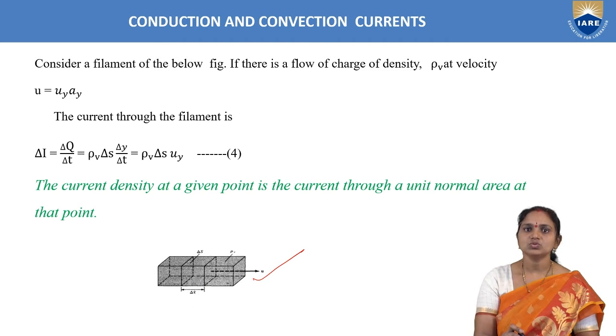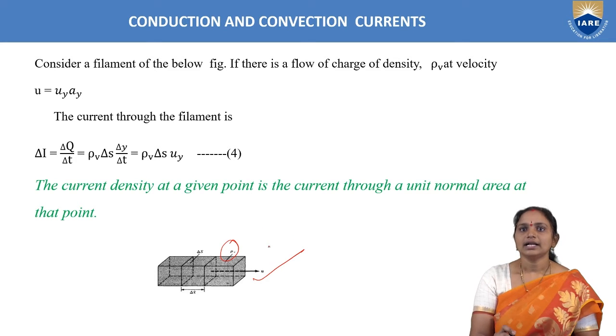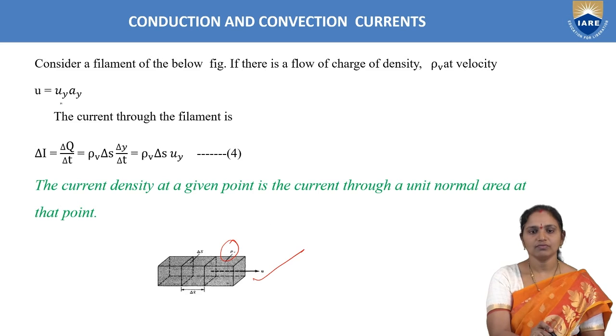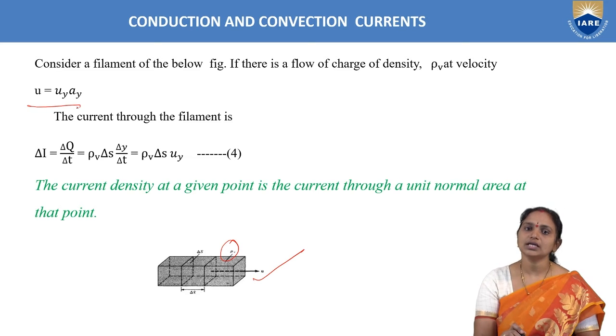Here I am taking this volume, a differential volume, as a filament, and for that filament the charge density is given as rho V, and now the charge is moving with a velocity u. Now here current is moving in the direction of y, so we can take u as uy into ay.